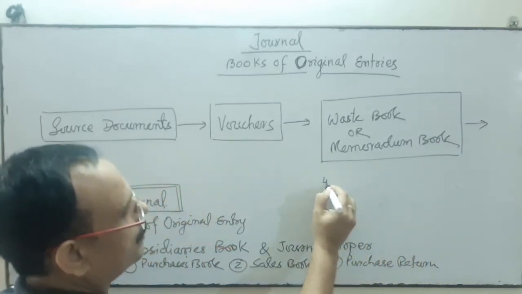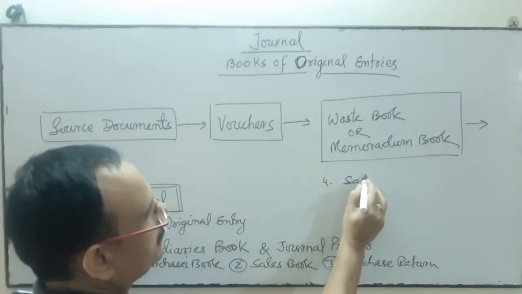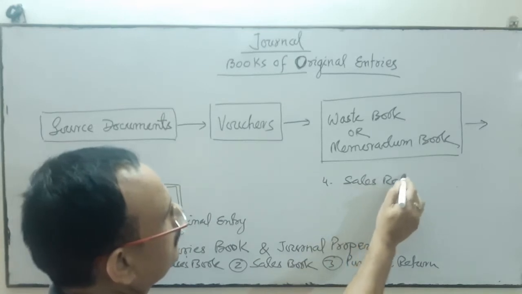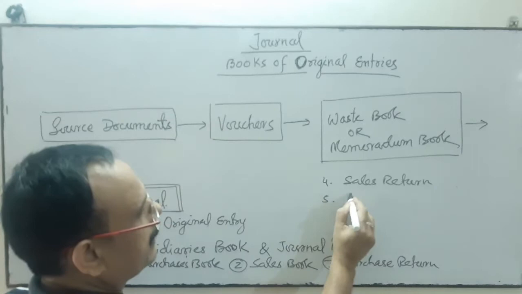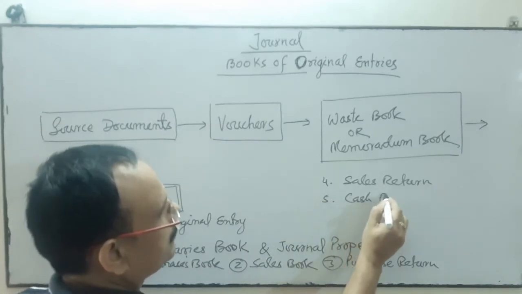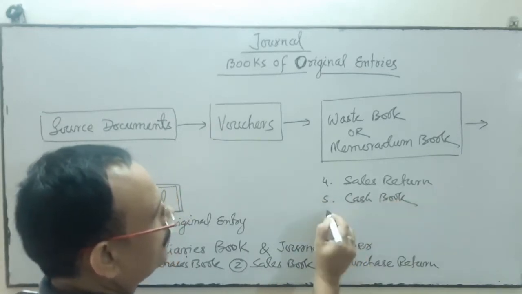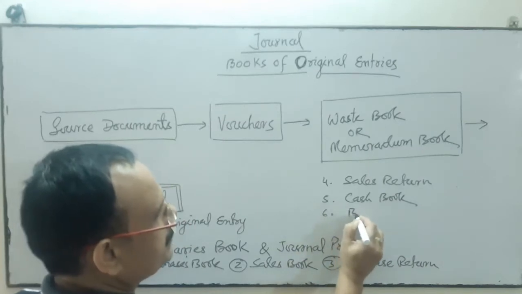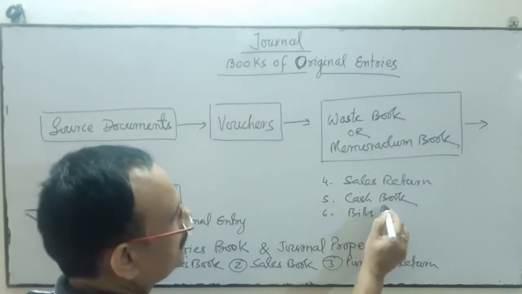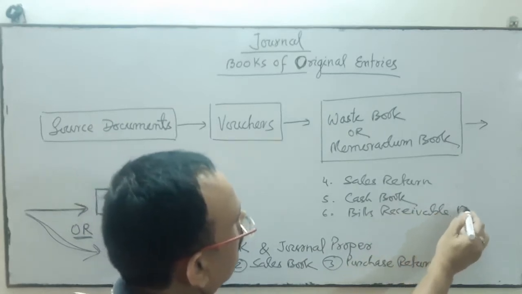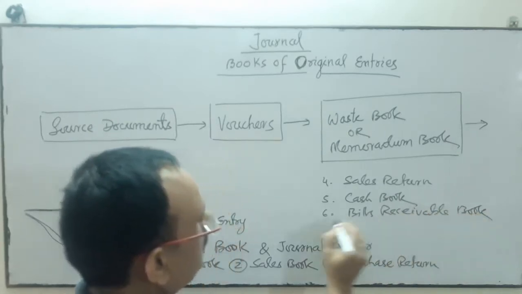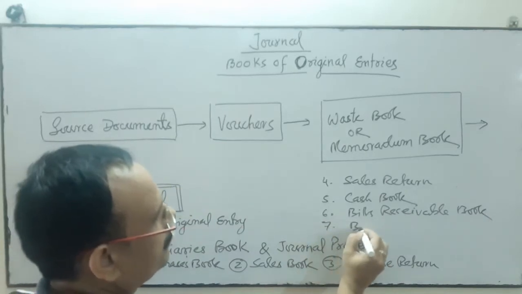Number four, sales return. Number five, cash book. Number six, bills receivable book. Number seven, bills payable book.